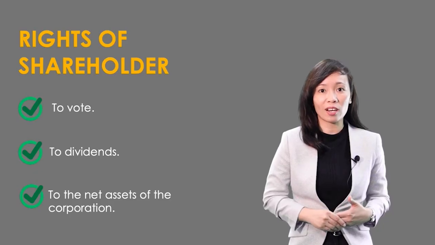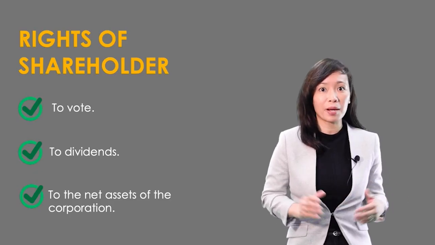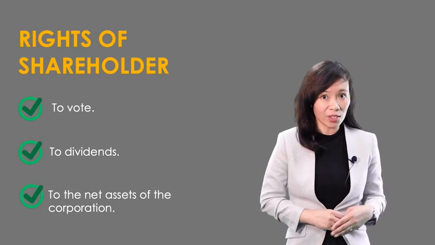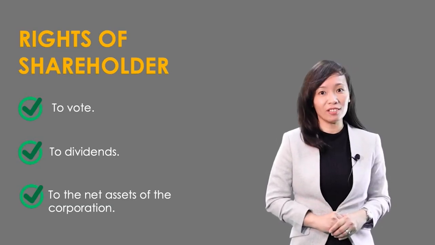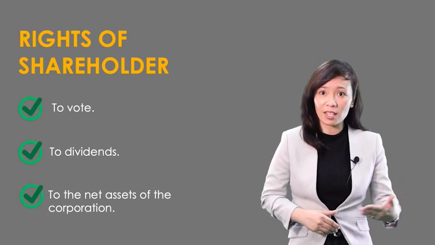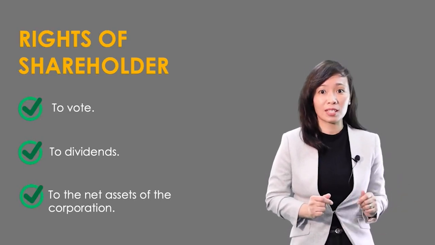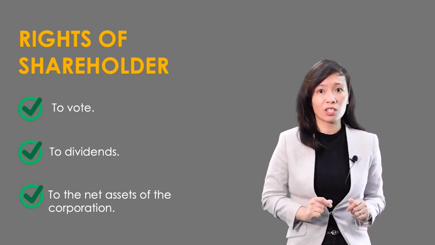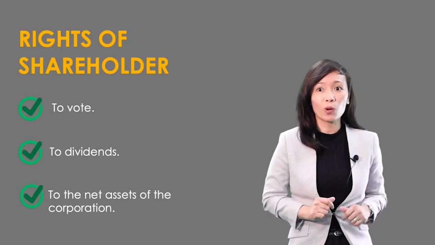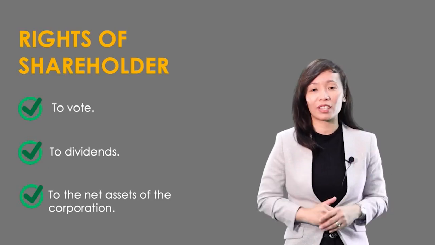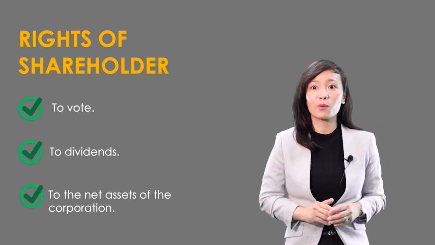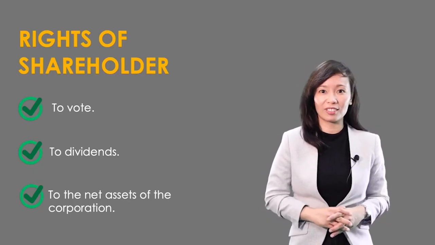During these meetings, shareholders decide on major matters affecting the corporation, such as increasing or decreasing the life of the corporation, increasing or decreasing the authorized capital, investing the corporation's funds in another business, and mergers and acquisitions where the corporation combines with another company. The shareholders also elect the board of directors. We will have a separate discussion on the corporate life and the board of directors in a short while.